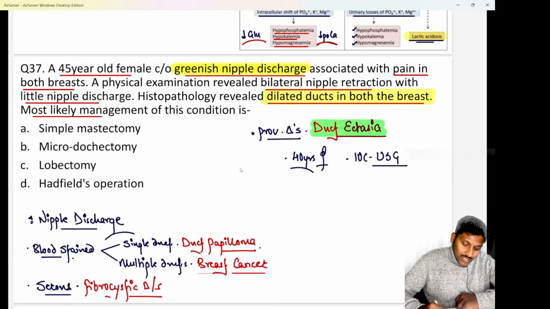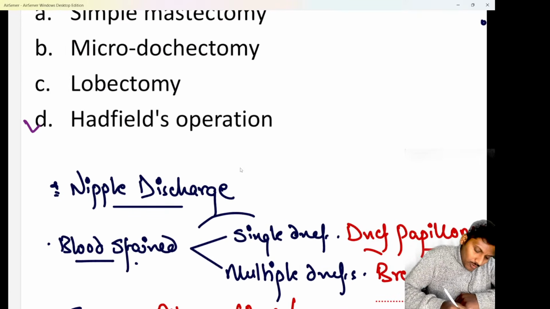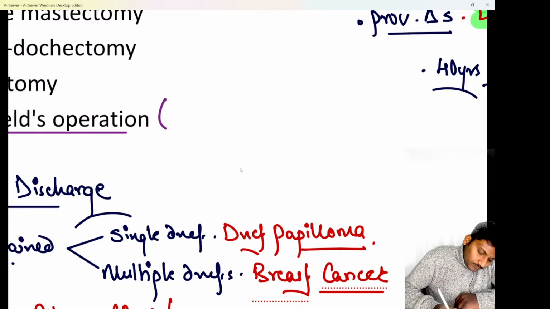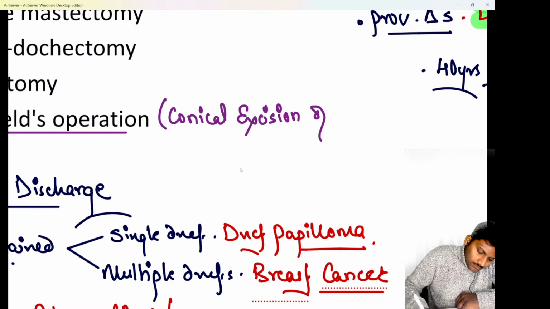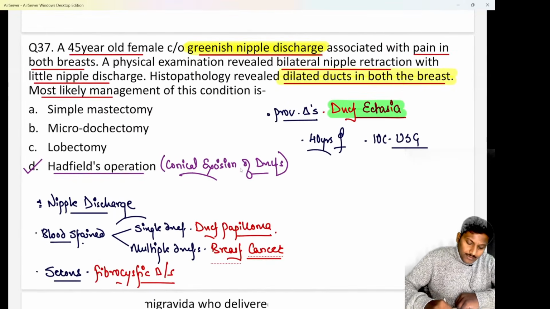And if they ask you what should be the treatment, we know in duct ectasia multiple ducts are involved. So we have to do a conical excision of these lactiferous ducts. And that conical excision of the lactiferous duct is nothing else but option D, Hadfield's operation or the Hadfield's procedure. It was a PYQ. So remember, whenever we have to do a conical excision of the lactiferous ducts, that is classically known as the Hadfield's procedure, which is considered the treatment in patients of duct ectasia.